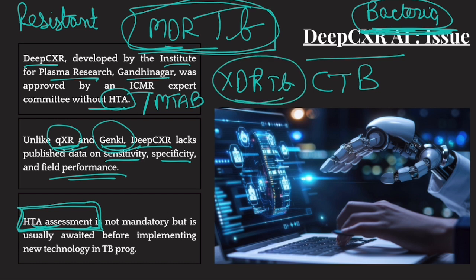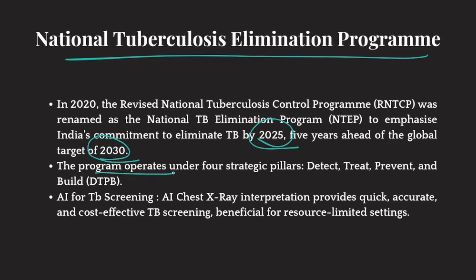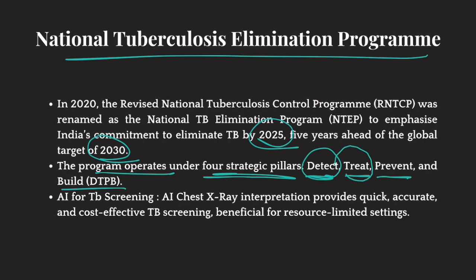So India suffers from TB a lot. In fact, we have the highest TB burden in the world. That is why we launched the National Tuberculosis Elimination Program. Earlier, the target was 2030. Now it has been advanced to 2025. This program operates under four strategic pillars: detect, treat, prevent, and build. Detect through screening, treat people, prevent further infection, and build your healthcare systems so that you can deal with all of this.